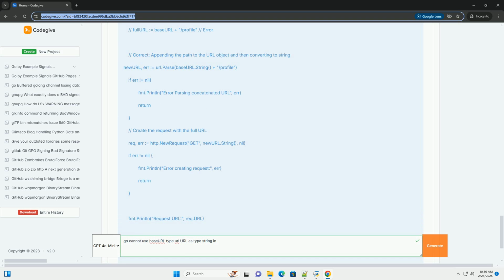HTTP headers, query parameters, and other data structures often require URL representations as strings. 4. Storing a URL in string-typed fields. If your data model has string fields intended to hold URLs, you need to convert the url.URL to a string before assigning it.